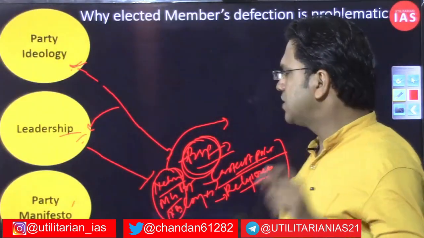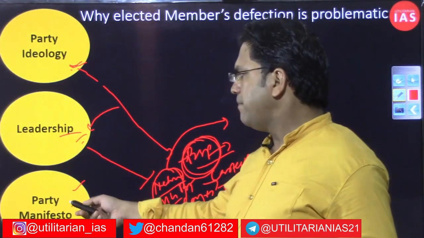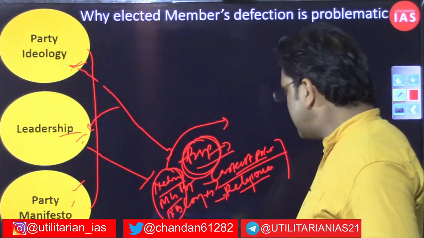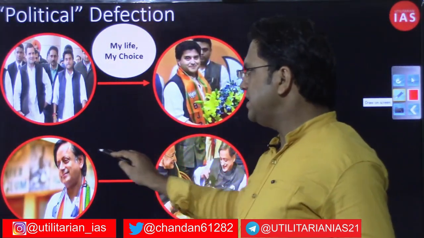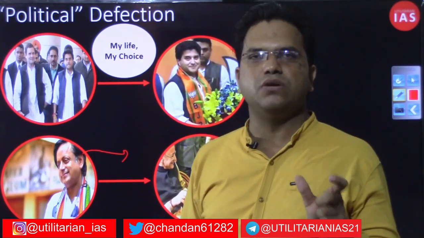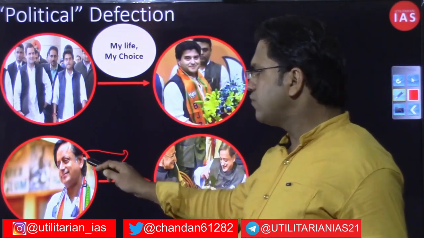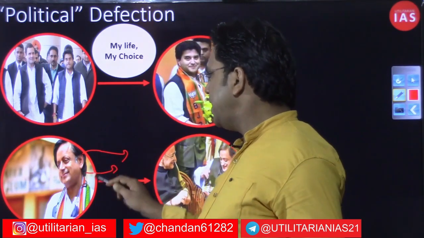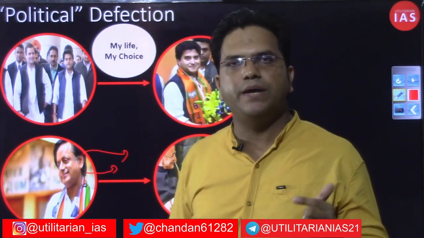The third thing that plays a role in the election of any member is the party manifesto. When these things decide the election of a person, then this person is not independent, and cannot be given the independence to leave the party in between, because he or she has got votes not only because of his own persona, personality or appeal, but also because of the party which has awarded him or her the ticket.